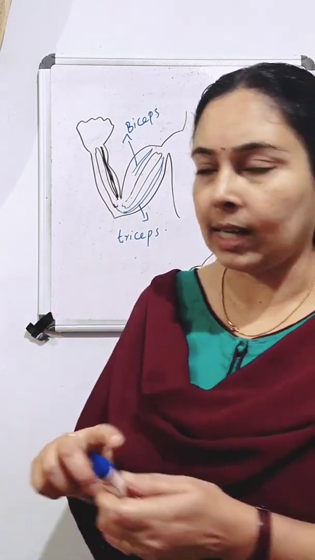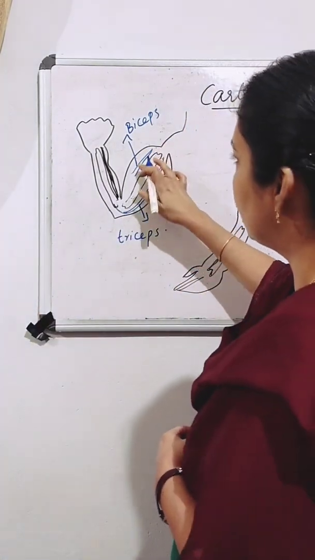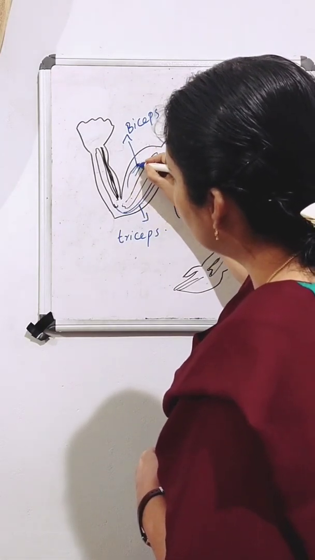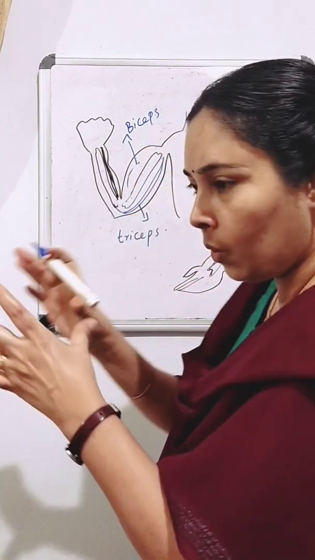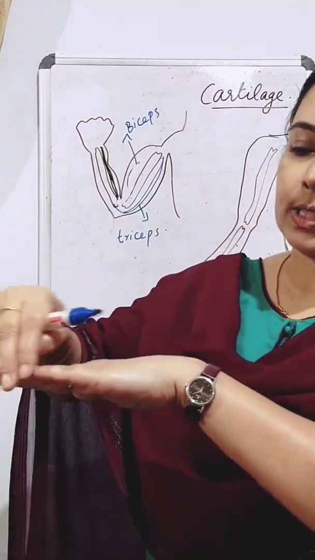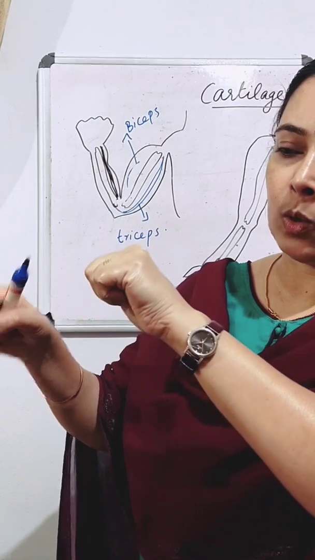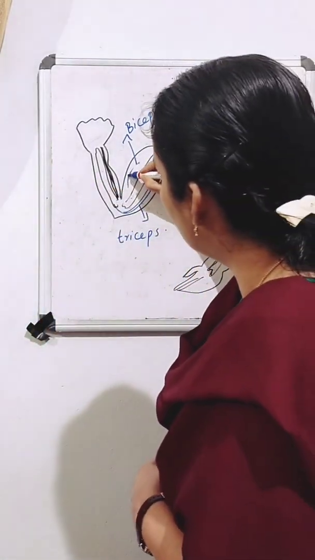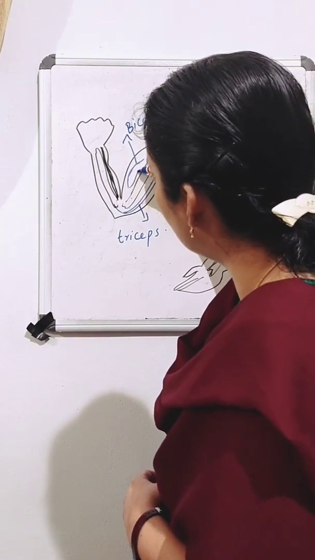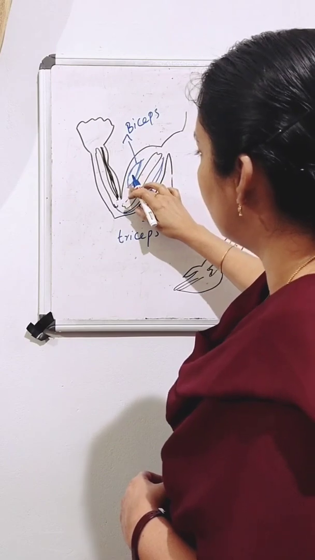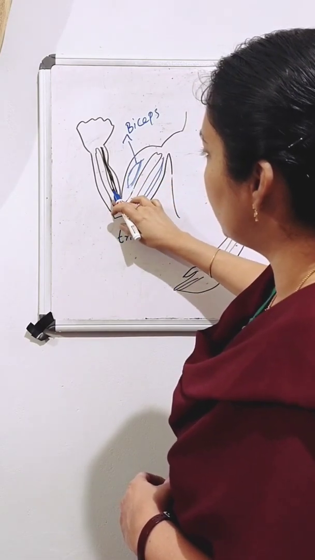Okay. So here this biceps muscle will contract. So what happened to the muscle? The muscle will become smaller in size. When it becomes shorter, it bulges. So this muscle bulges, it becomes shorter in size. And when this muscle becomes shorter in size, we know this muscle is attached to this bone.